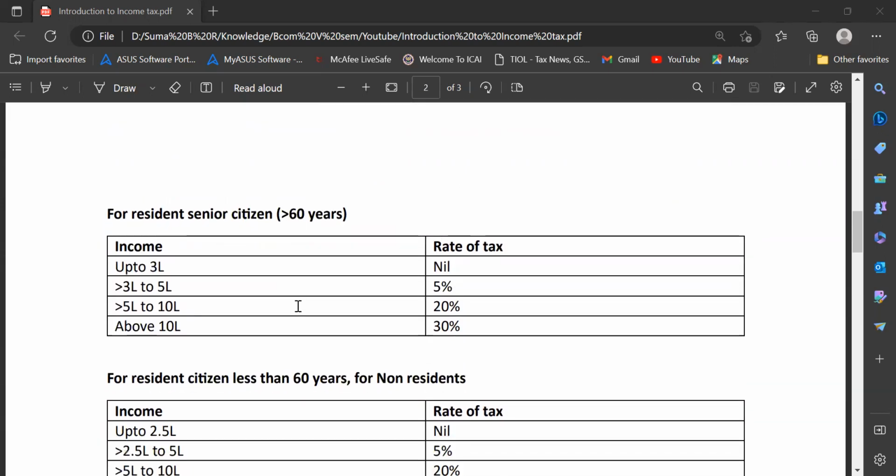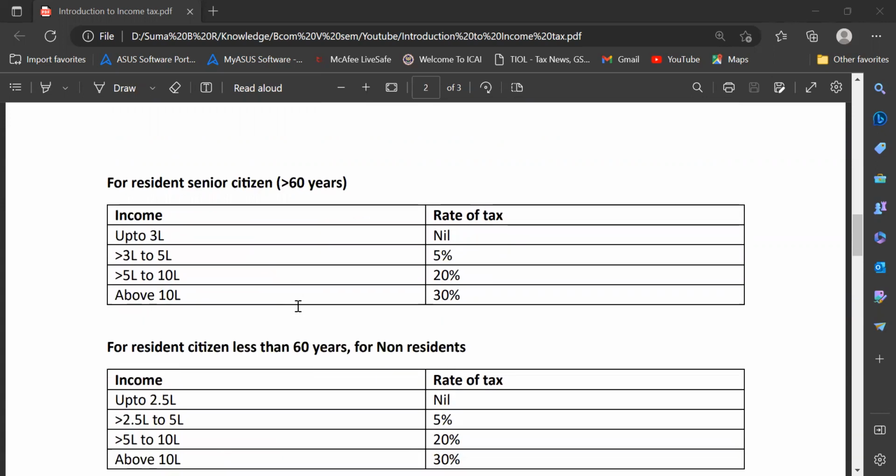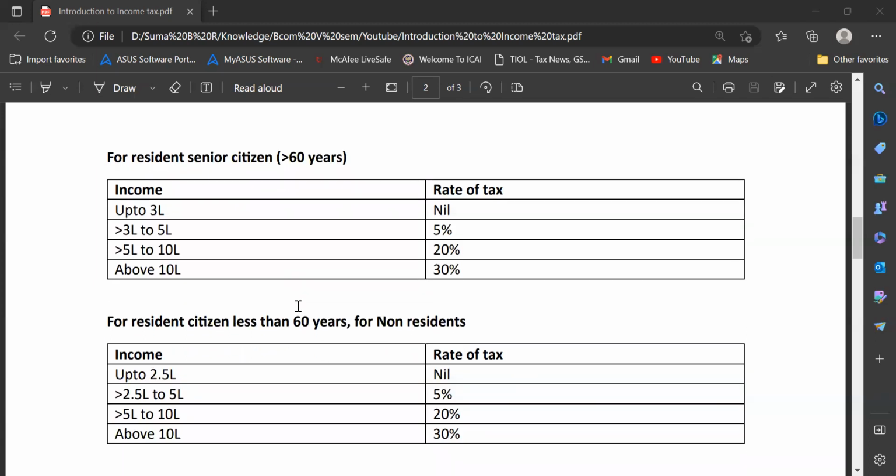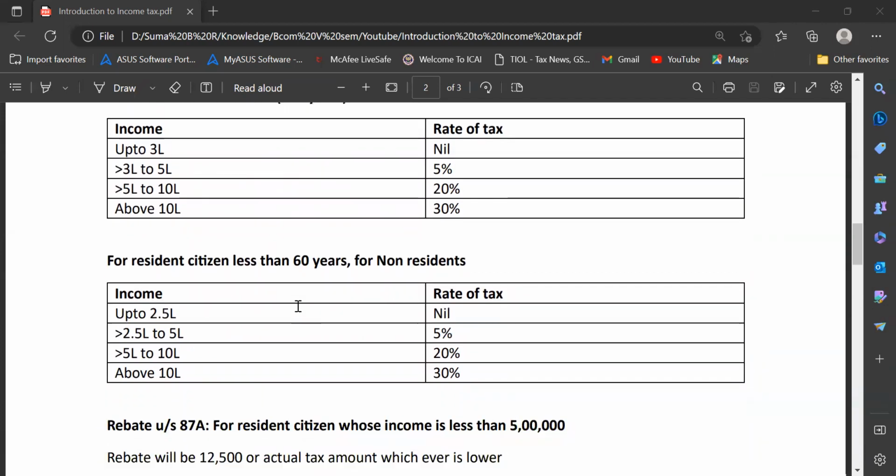Moving on. If he's a resident senior citizen, that means the age of that person is greater than 60 years, my slab rate will change a little bit. Here, if the income is up to 3 lakh rupees, there will be no tax. Then, if it is between 3 lakh to 5 lakh, the rate of tax will be 5%. If it is 5 lakh to 10 lakh, then it will be 20%. If it is greater than 10 lakh, it will be 30%.